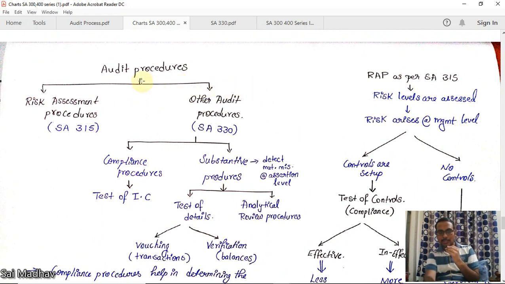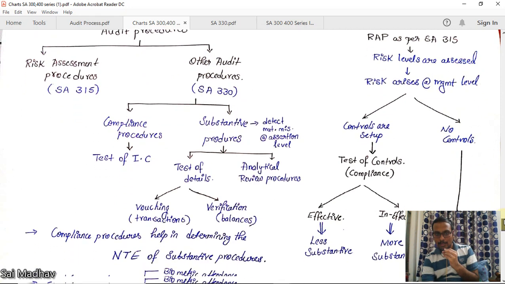This is very important, guys. Audit procedures are of two types: risk assessment procedures as per SA 315 and other audit procedures as per SA 330. Other audit procedures may be of two types. One is compliance procedures. Compliance means testing of internal controls. It is also known as test of controls. The other one is substantive procedures. Substantive procedures means detecting material misstatements at assertion level. This may be of two types: test of details and analytical review procedures.